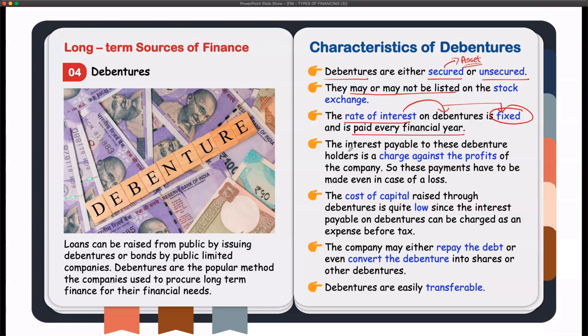The interest payable against these debentures is a charge against profits because it is an expense. It will be written on the expense side of the profit and loss statement, and that will also help the company because the expense will reduce taxes. A very critical point is that since it is a charge, it has to be paid even when there is a loss.